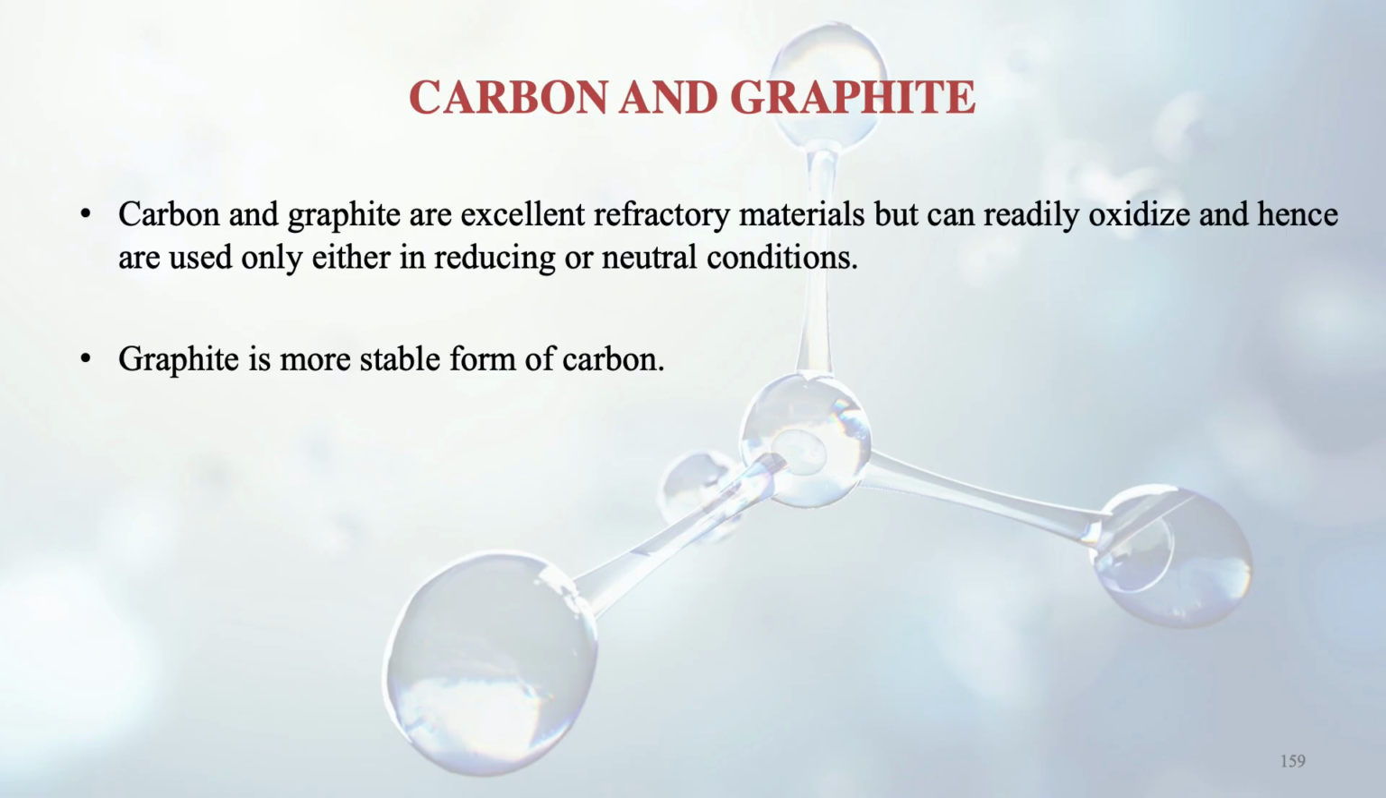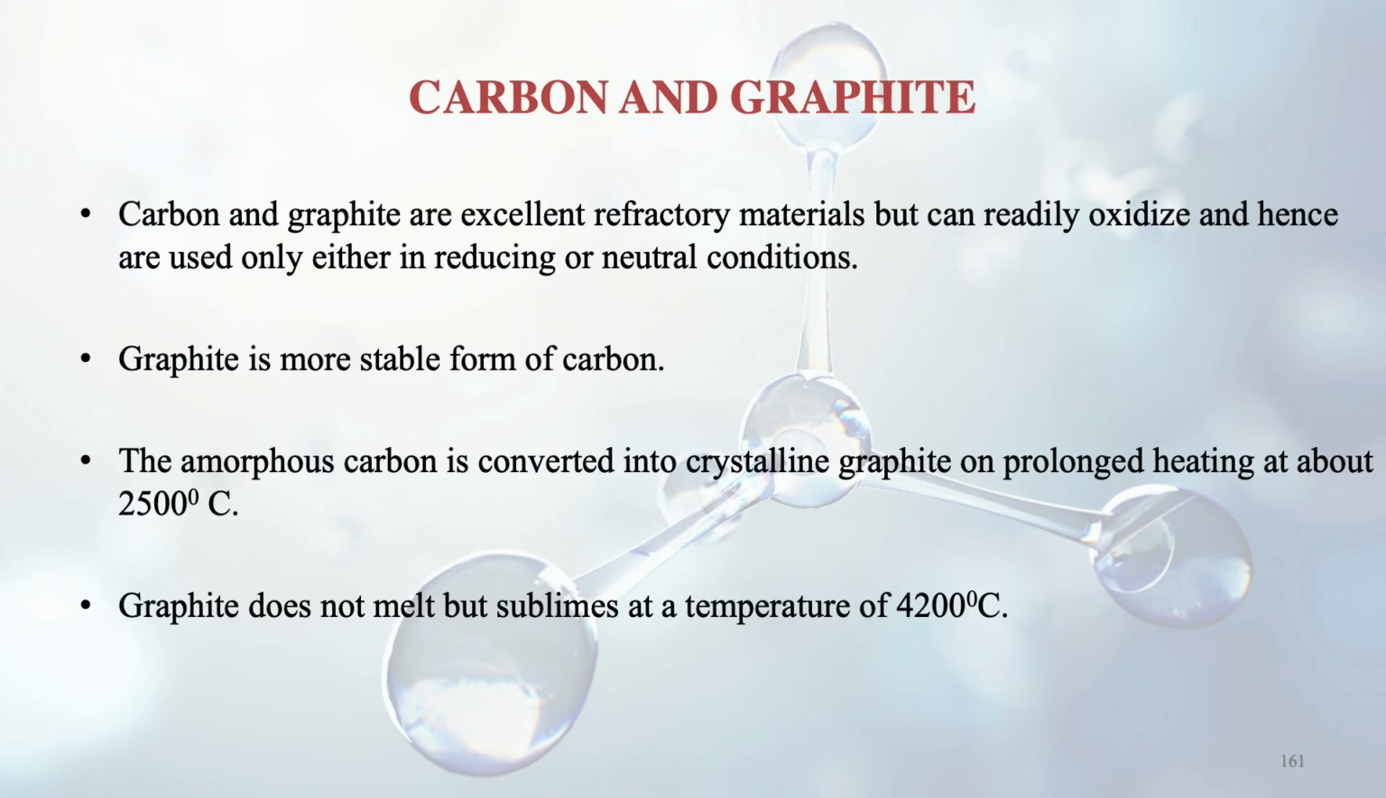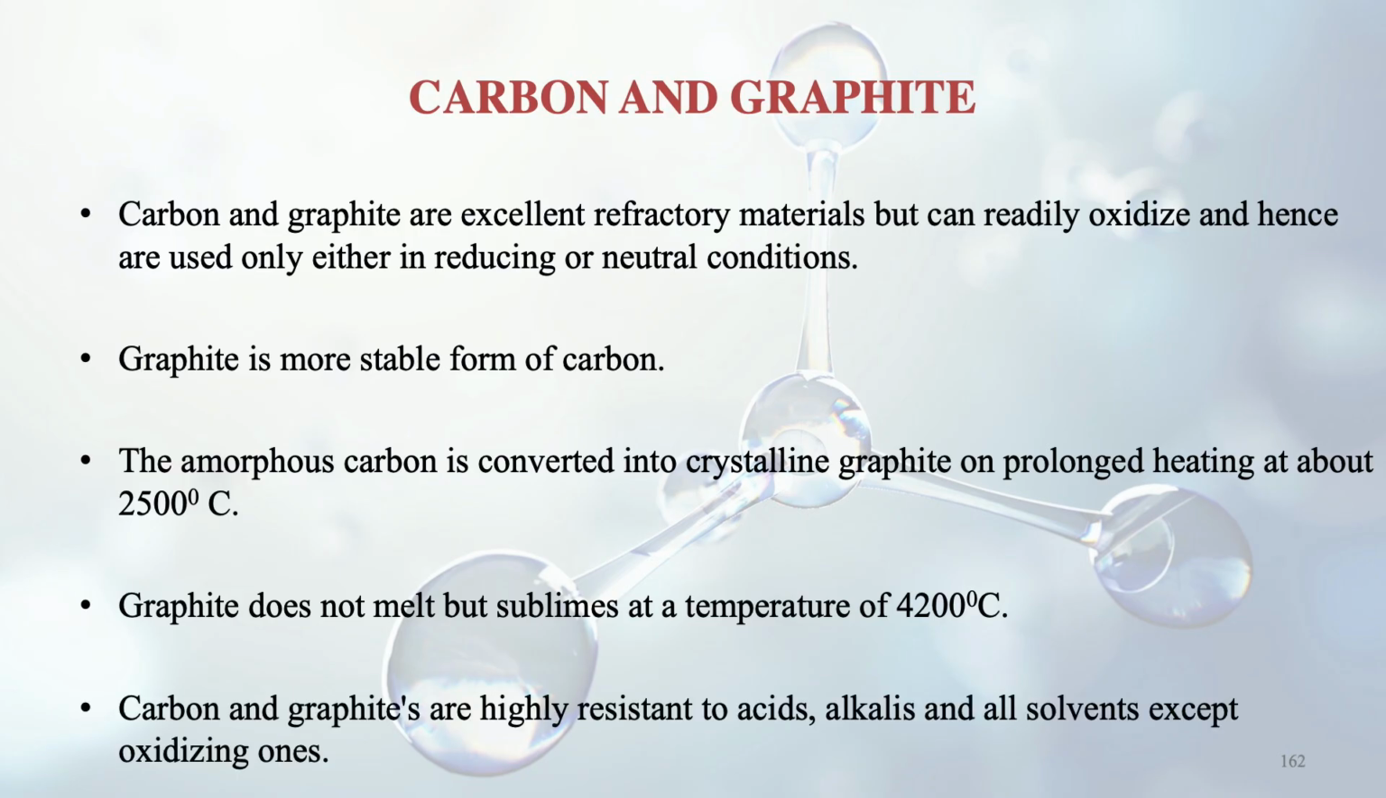Graphite is actually a more stable form of carbon. Amorphous carbon other than graphite is converted into crystalline graphite on prolonged heating at high temperature. So we can change an amorphous carbon to graphite type. Graphite does not melt but sublimes at a temperature of 4200 degrees centigrade. Carbon and graphite are highly resistant to acids, alkalis and all solvents except the oxidizing ones. So reducing atmosphere is very much needed and no oxidizing atmosphere.